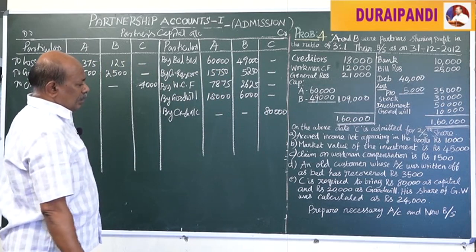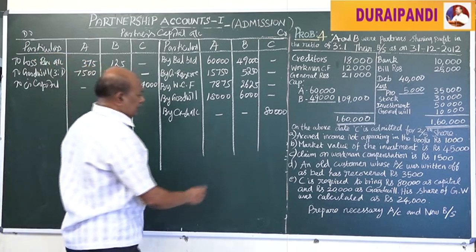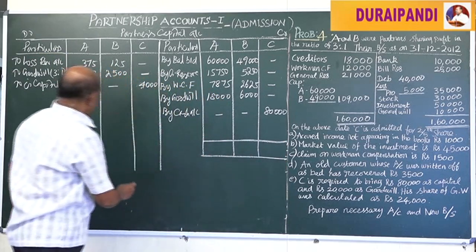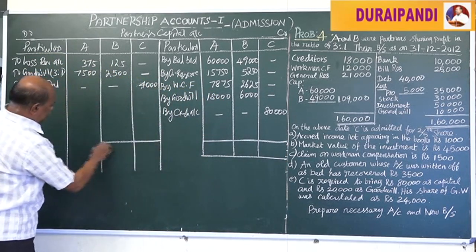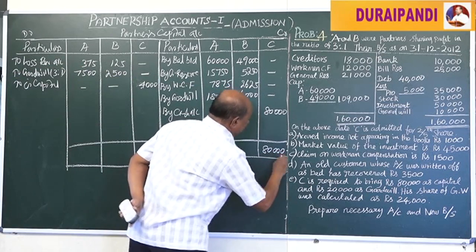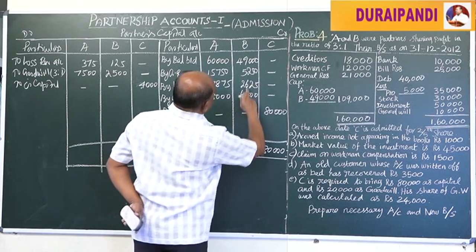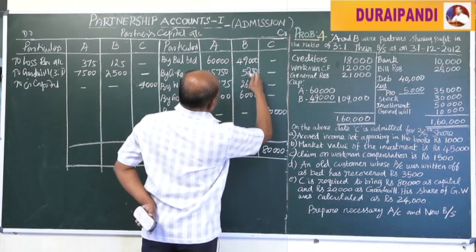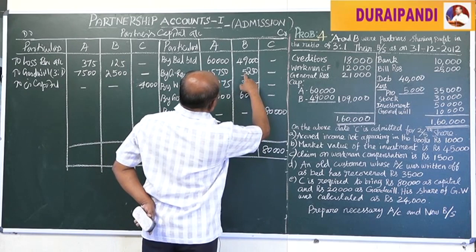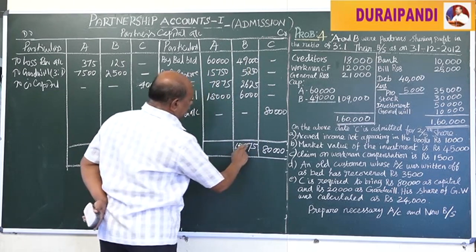I think all things are transferred to the partners' capital accounts. I think it is correct. First, put your total 80,000 in the C column. Here 62,875.